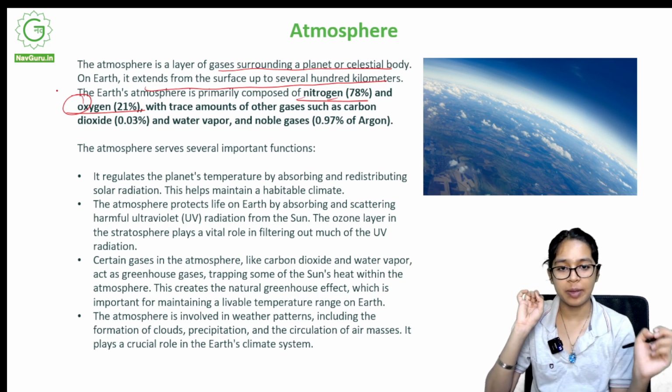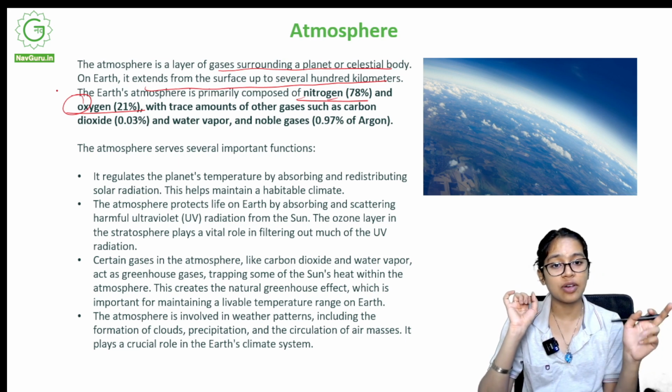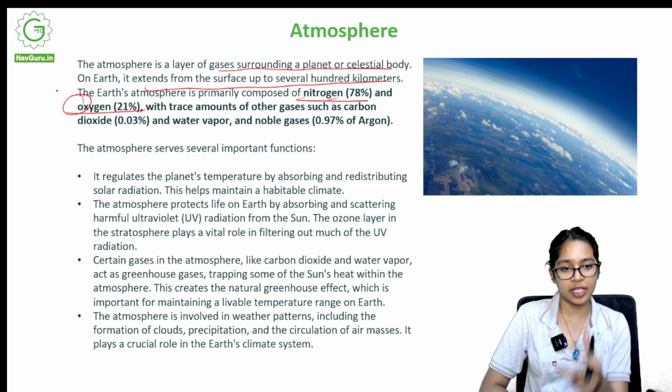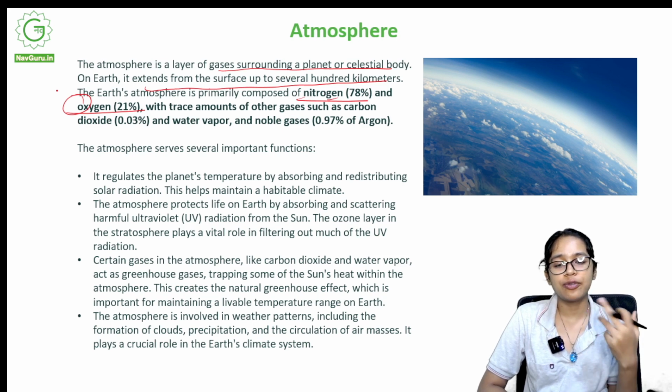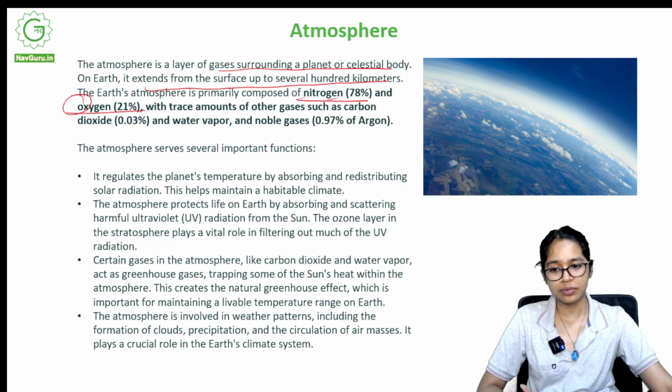There are also trace amounts of other gases such as carbon dioxide and water vapor and noble gases, of which 0.97% is argon. Carbon dioxide is 0.03%. Again, that's very important because green plants use carbon dioxide to make food for themselves. So that's very necessary as well.